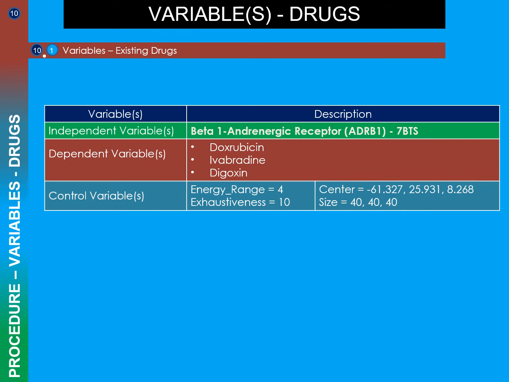The independent variable was the ADBR1 molecule, the dependent variables were the 3 drugs found online, and the control variable was the binding site coordinates and 2 more values. The energy_range value is a program default value, and the exhaustiveness value tells the program how many times to run the simulation and displays the average results. To reduce any variability, I set this value to 10.